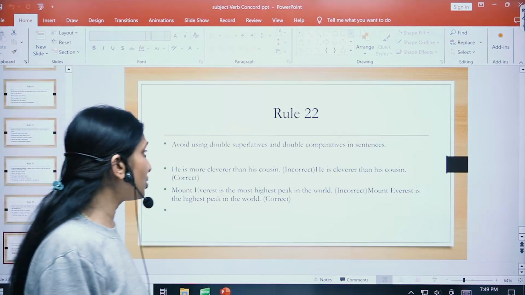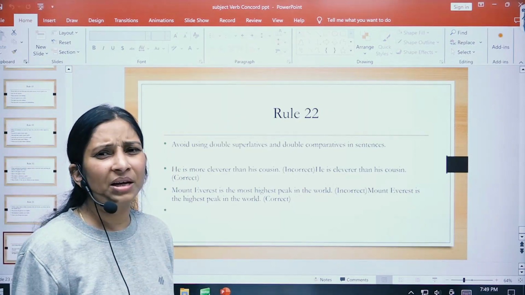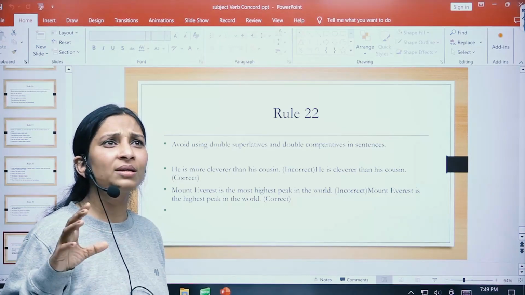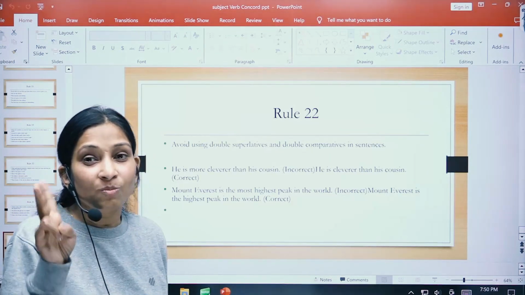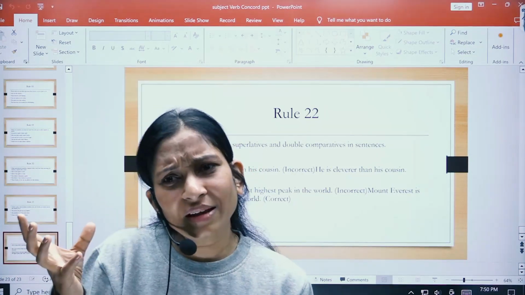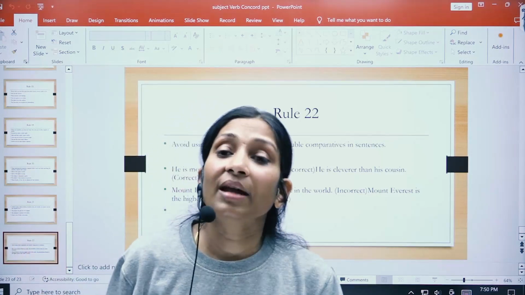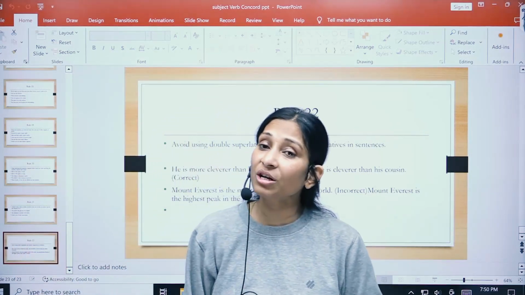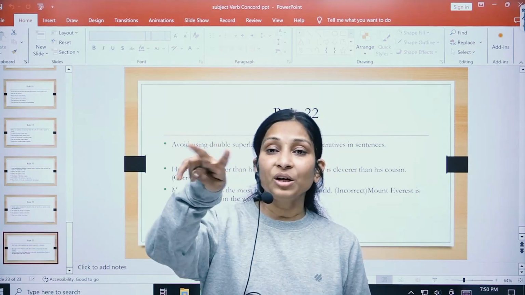Avoid using double superlatives and double comparatives. So do not say, "I am more cleverer"; say, "I'm cleverer than him." Don't use "more" and "most" with already superlative or comparative degrees. Now what are comparative degrees and what are superlative degrees, children? Comparative degrees are used when you compare two things.